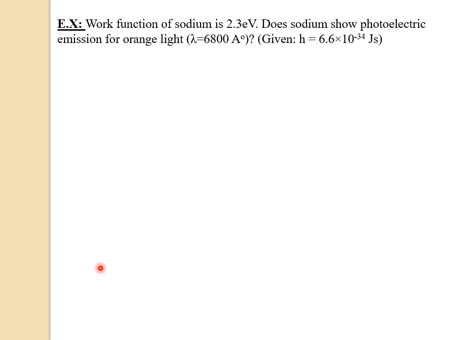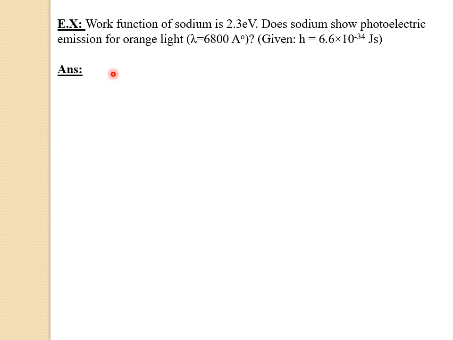And also they have given the Planck's constant, that is h equals 6.6 into 10 raised to minus 34 joule second. So here you have to understand the question. They have given the work function of the sodium, that is 2.3 electron volt. Here it means that 2.3 electron volt energy is required to eject the electrons from sodium metal. And then the question continues: does sodium show photoelectric emission for the orange light having the wavelength 6800 angstrom? So this is the question.